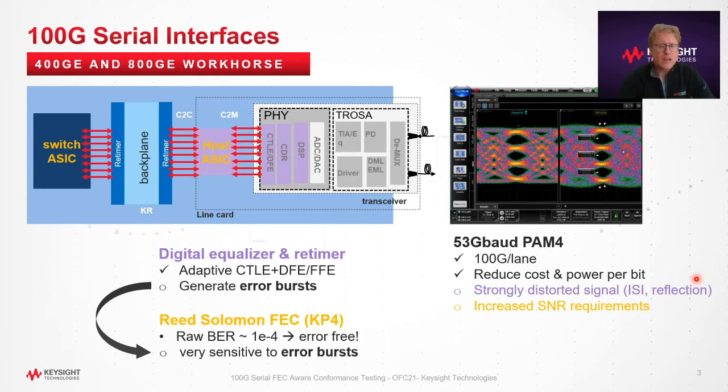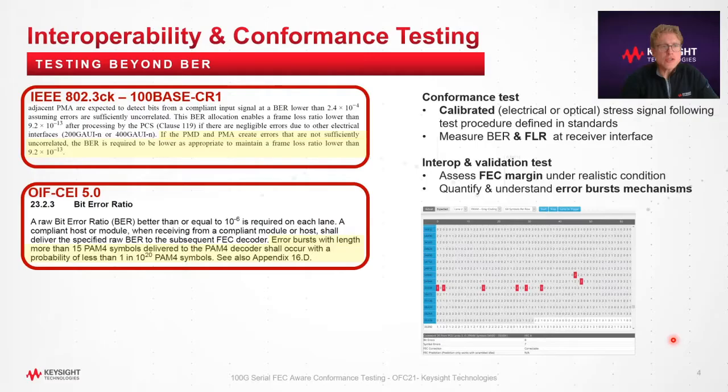Unfortunately, digital equalizers and retimers generate error bursts, and Reed-Solomon codes, such as used in the 400G and 800G designs, are very sensitive to burst errors. So what does this mean for interoperability and conformance testing? Well, it appears that the bit error ratio, which has been the reference metric for digital links, isn't sufficient to predict the impact of burst errors on the forward error correction scheme performance and ultimately to predict Ethernet packet loss.